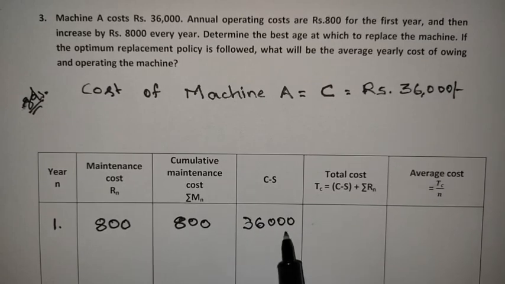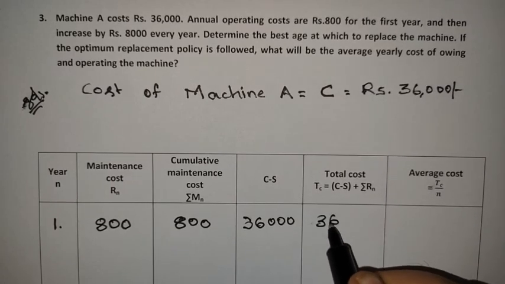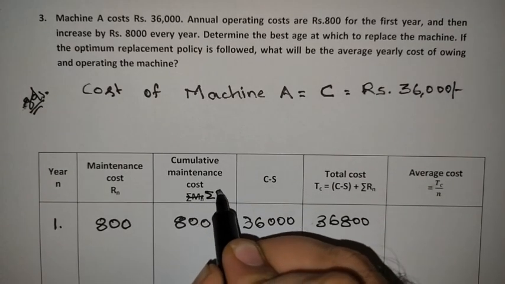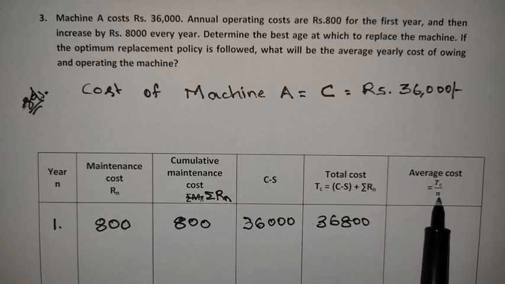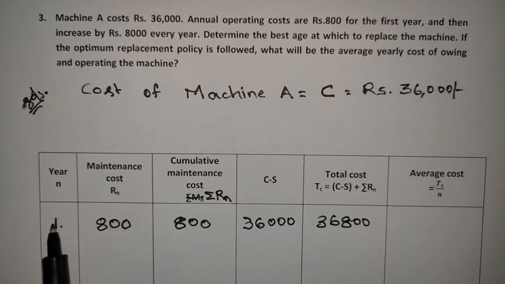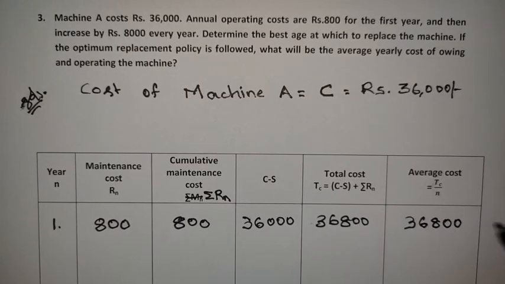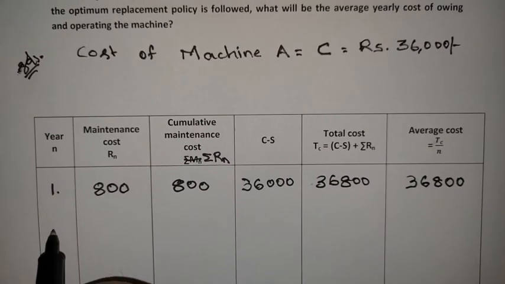Next, total cost is 36,000 plus 800, that is 36,800. I already told you it is C minus S plus sigma Rn. Next, average cost is 36,800 by n, where n is 1, so you get 36,800.